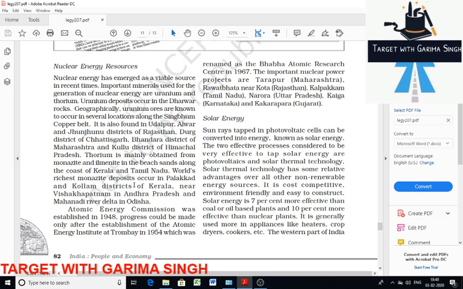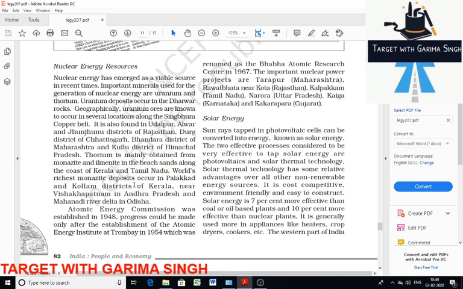Here I was discussing uranium deposits. Now let us discuss thorium. Thorium you find in Kerala, in monazite and white beach sands. Then Andhra Pradesh and Odisha also. So these three states have the world's richest monazite deposits, that is Kerala, Andhra Pradesh and Odisha. In Odisha it is near the Mahanadi river belt, in Andhra Pradesh it is Visakhapatnam, and in Kerala it is Palakkad and Kollam districts.